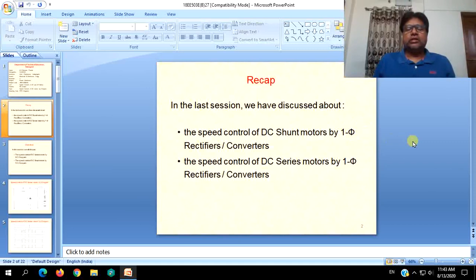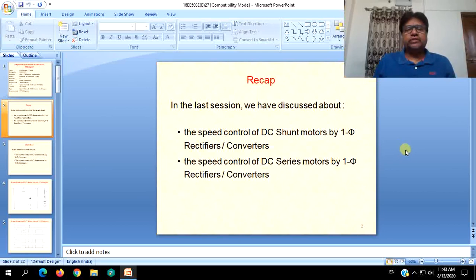So there we have to convert or rectify the supply voltage from AC to DC and then impose whatever control aspects we want to have for the required speed control. Likewise, we have also discussed the speed control aspects of DC series motors by the same single phase rectifiers and converters.